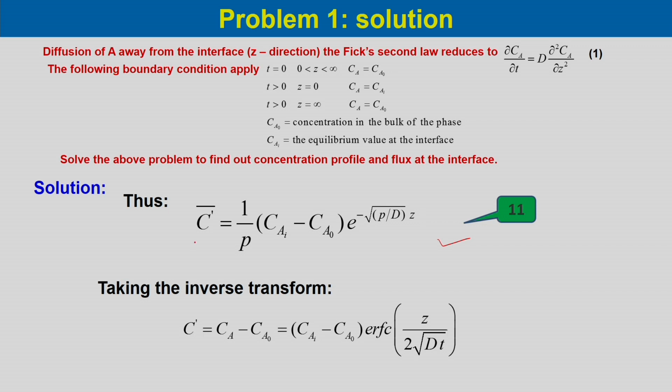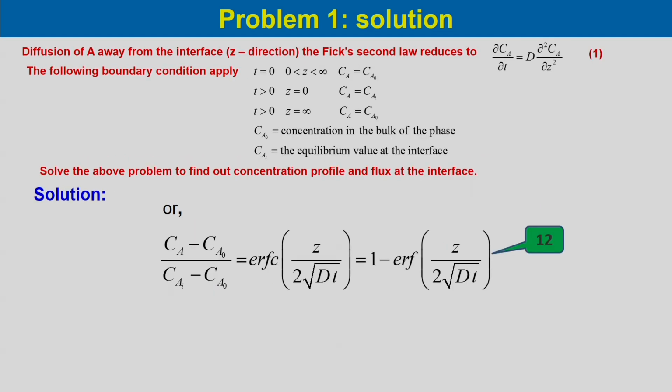Now, if we take the inverse Laplace of this, we will get C', which in terms of the deviation variables is C_A minus C_A0 equal to (C_Ai minus C_A0) times the complementary error function of z/(2√(Dt)).